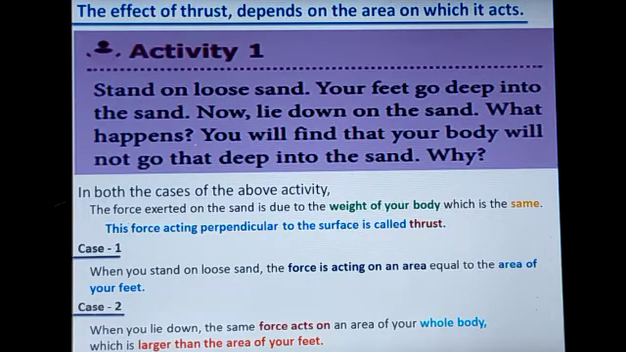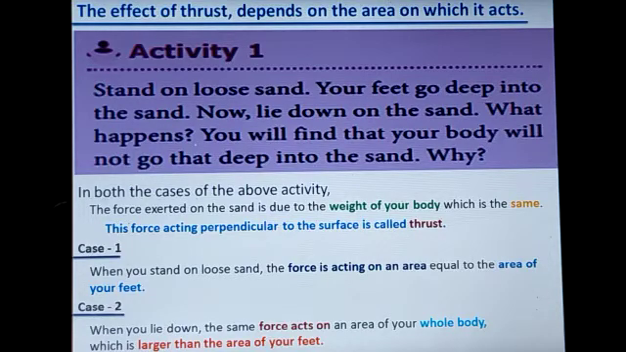So in the above activity, the force exerted on the sand is due to the weight of your body. In both cases, when we stand as well as lie down, our body weight is not going to change, no. In such a way, the force exerted on the sand is due to the weight of our body, which is constant, which is the same.